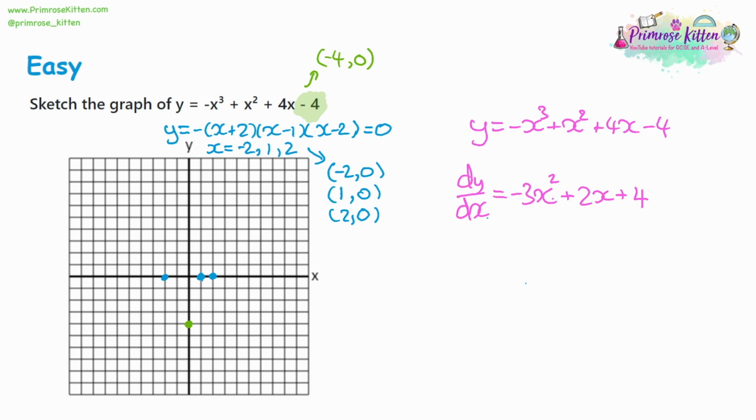When you reduce the power by 1, you get power 0, which means that you're going to lose the x on this term, and the next term is going to be multiplied by 0 and go away. If we make this equal to 0, we are going to find our turning points.